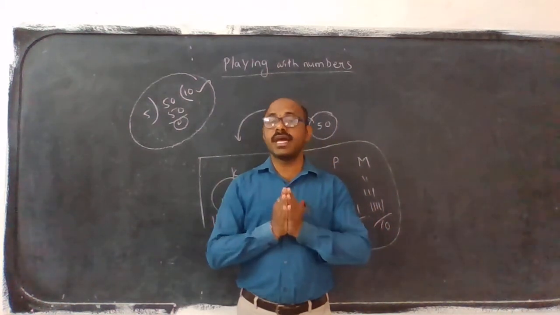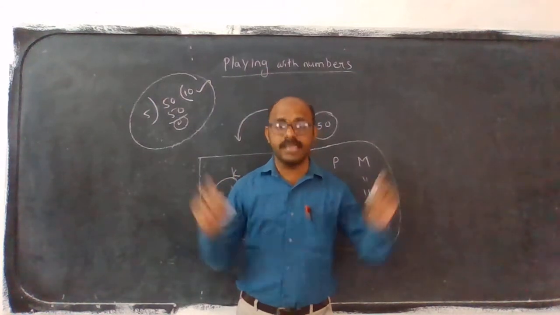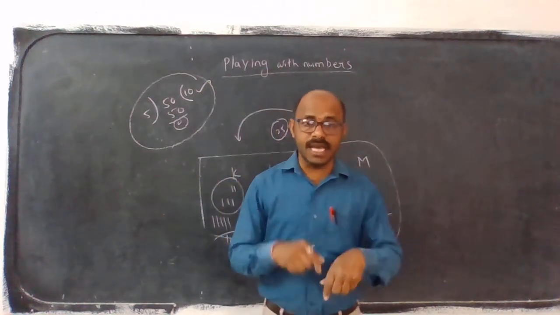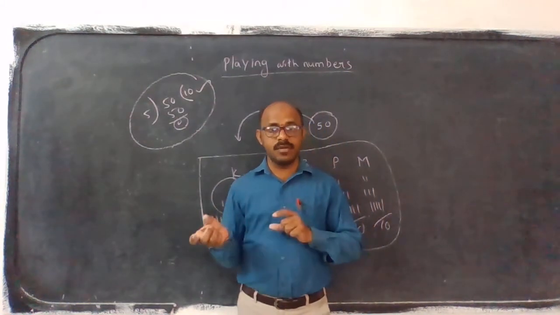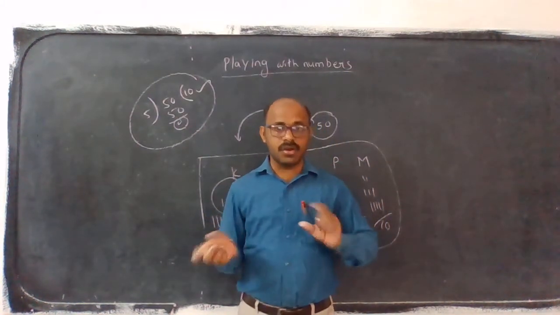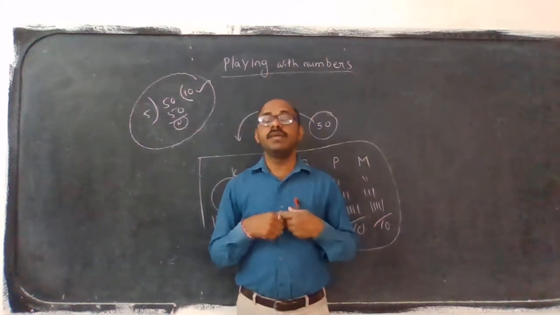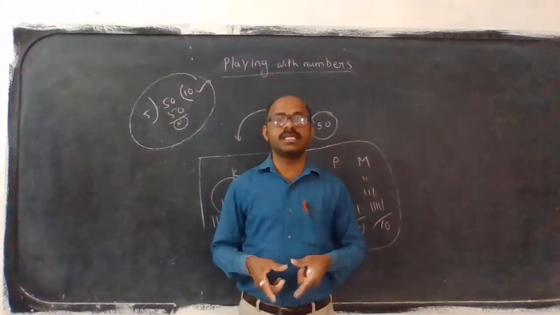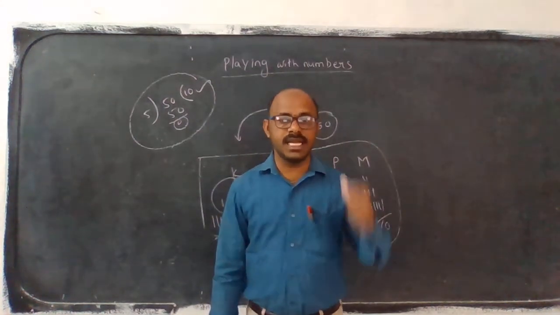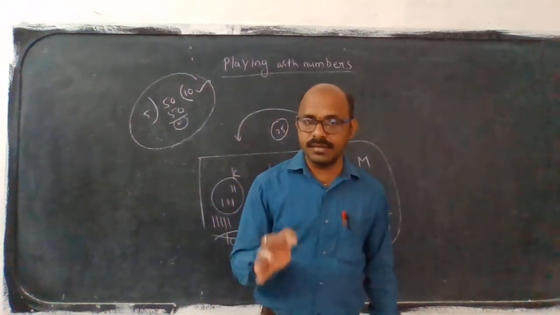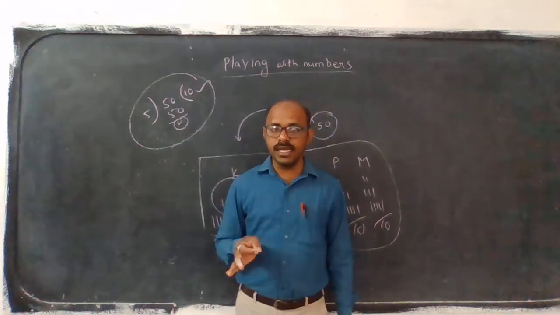Whenever we see a number, we can immediately say whether the number is divisible by another number or not. These rules and regulations are called divisibility rules.